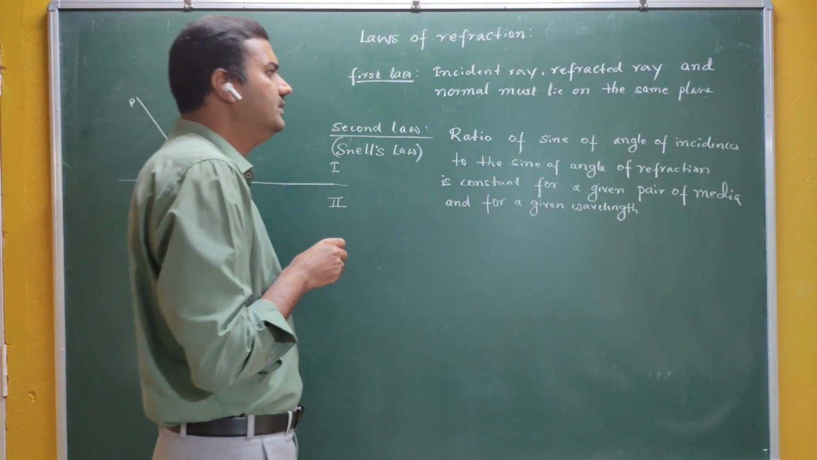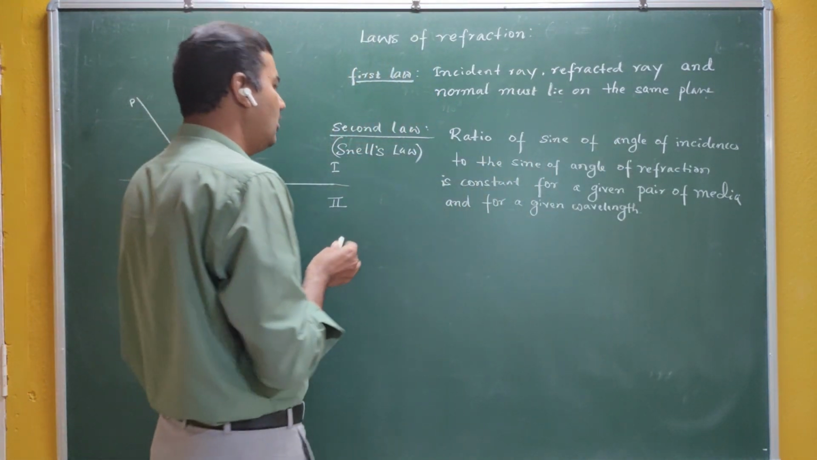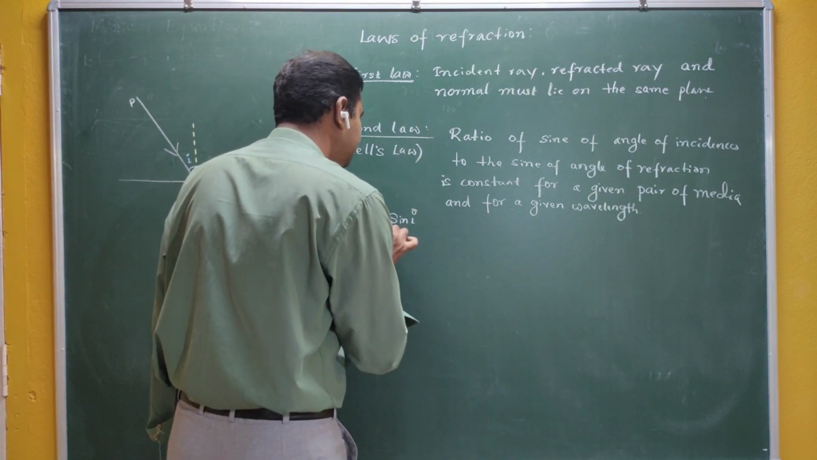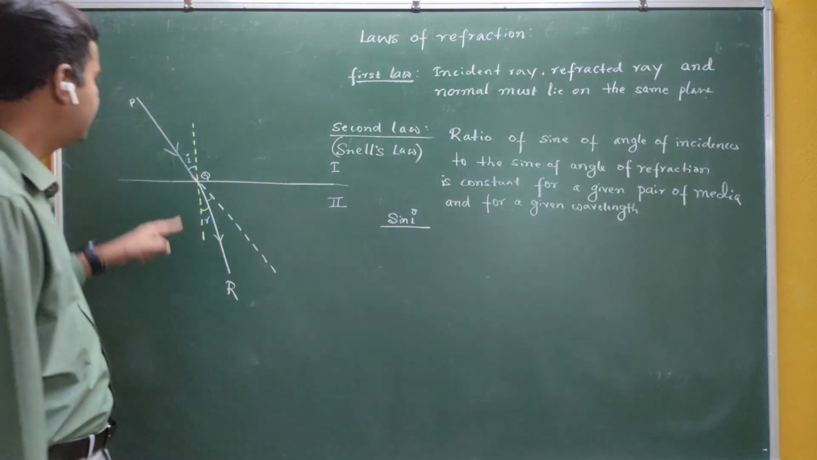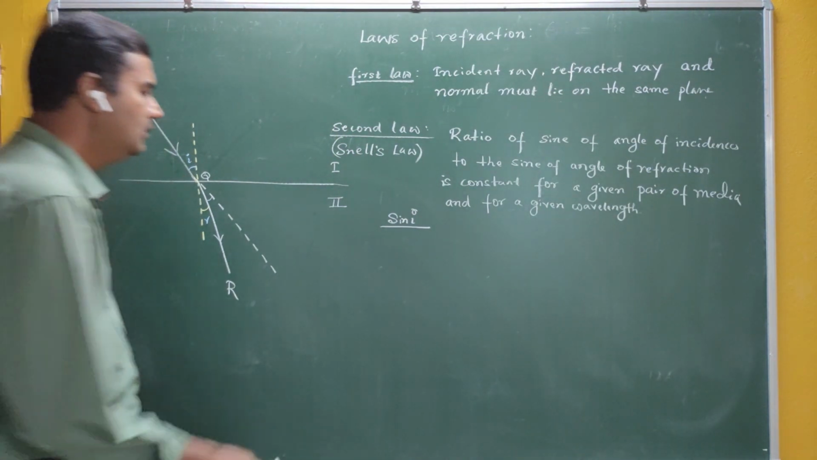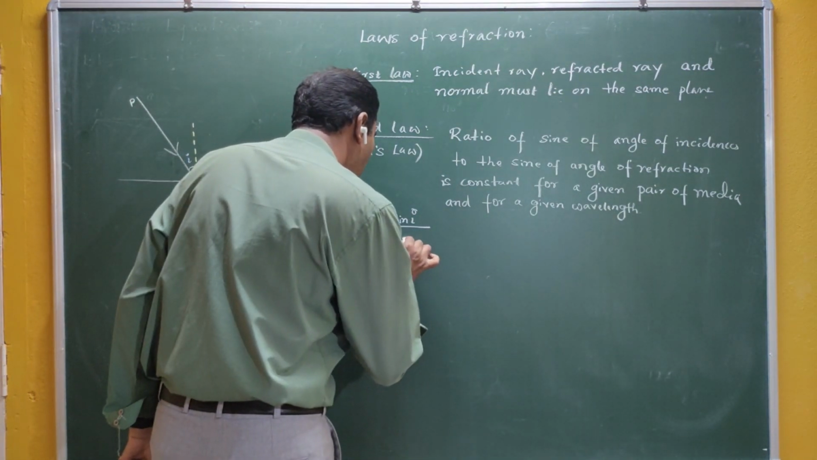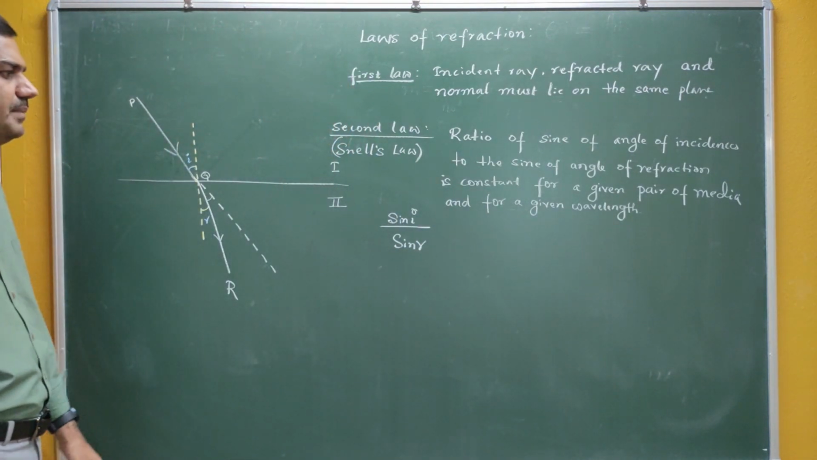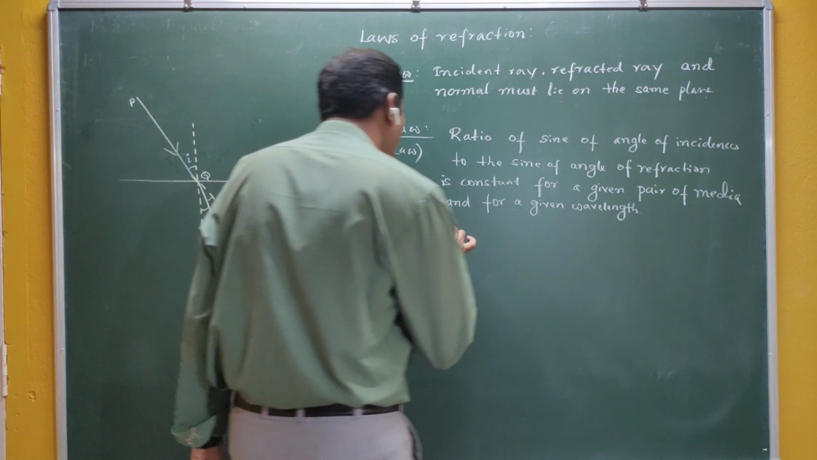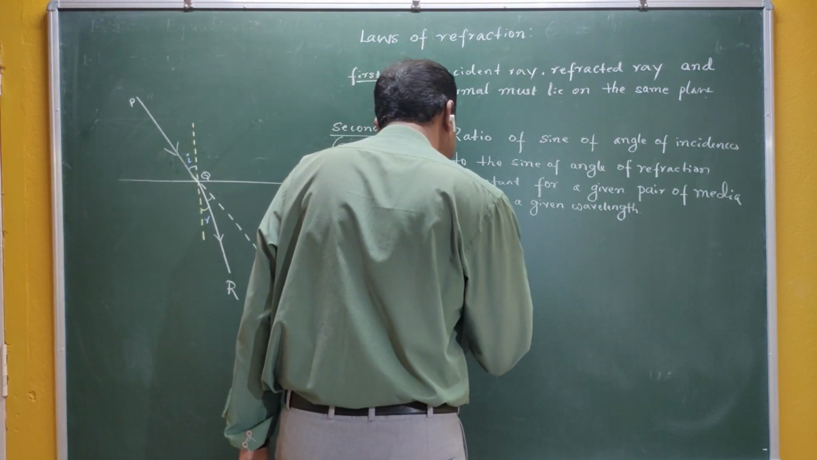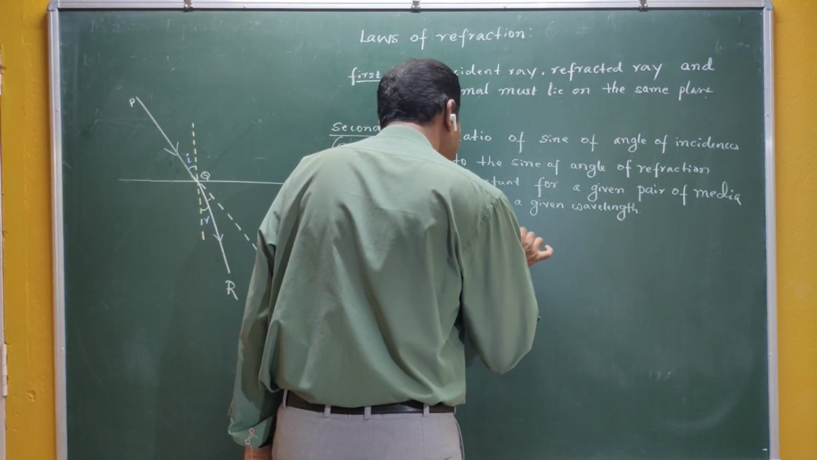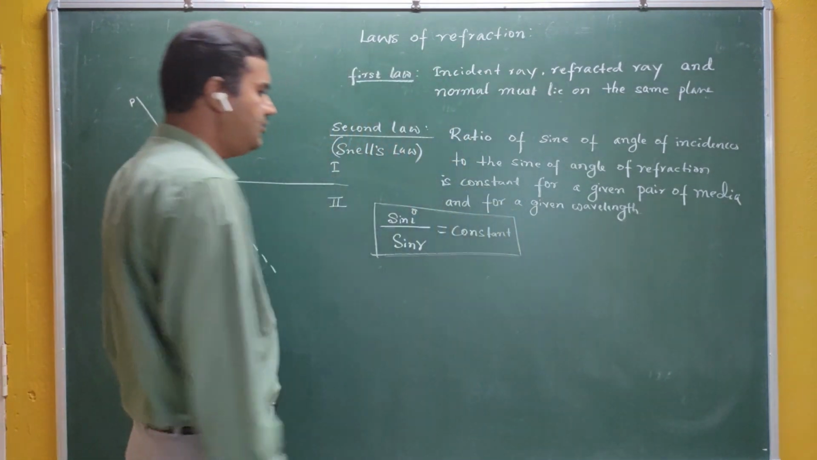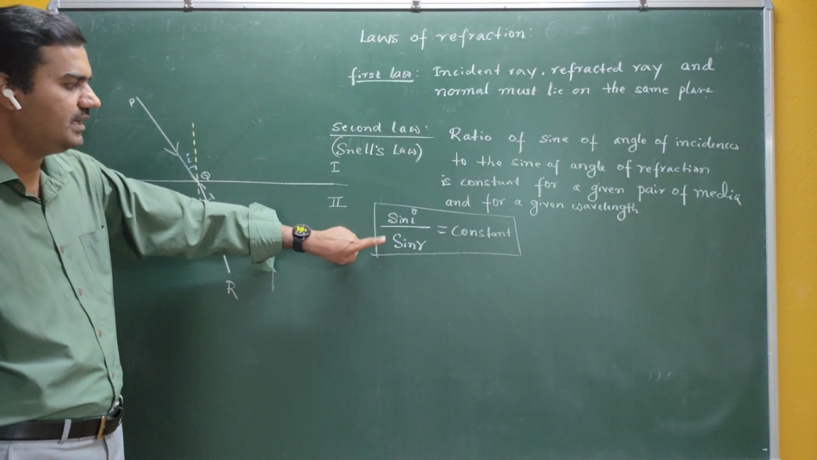The law says that the ratio of the sine of the angle of incidence, that means sine i, to the sine of the angle of refraction, that means sine r, sine i by sine r, is constant. So this is nothing but your second law of refraction. The law says that sin i by sin r is constant.